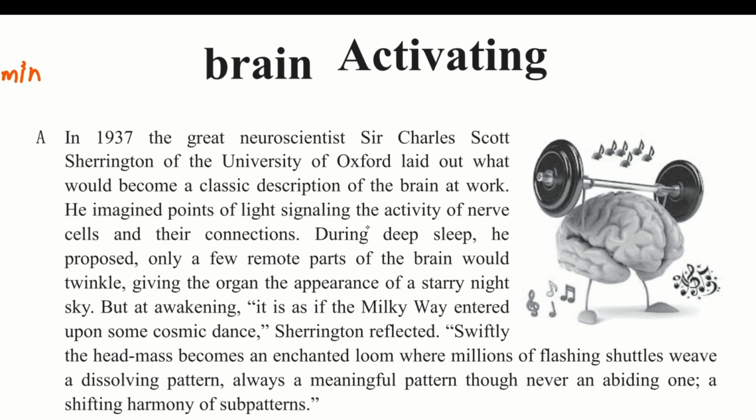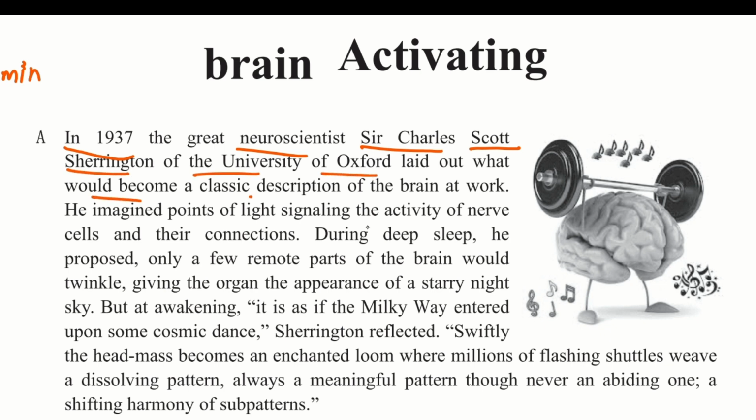There is a paragraph A. We will just underline the important keywords, important persons' names and years. For example, in a paragraph, in 1937, the great neuroscientist Sir Charles Scott Sherrington of the University of Oxford.